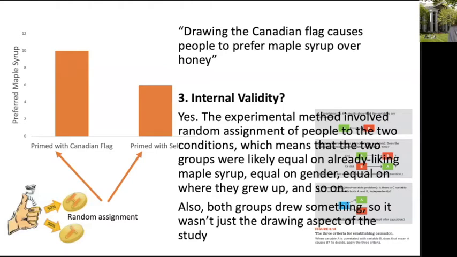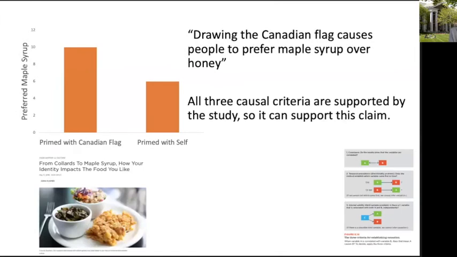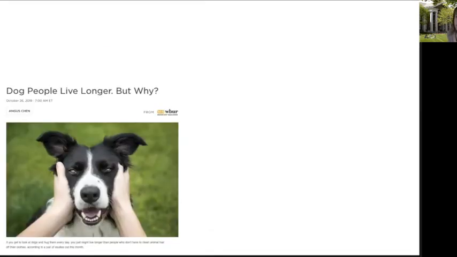Okay, so I believe that this study meets the internal validity criterion. Because all three causal criteria are supported by this study, I believe it can support the causal claim that drawing a Canadian flag causes people to prefer maple syrup over honey. It activates their Canadian identity and impacts the food they like. Okay, let's do a second example.